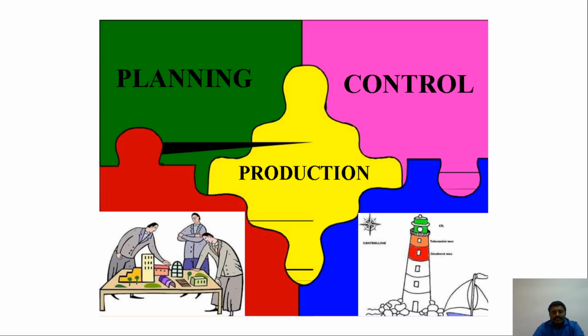The very basic point, if I say what the objective and functions are: for any industry or organization having a manufacturing process, production planning and control is very basic, covering time, material, optimization, quality, and control here.